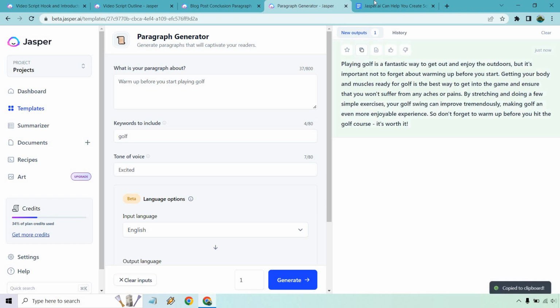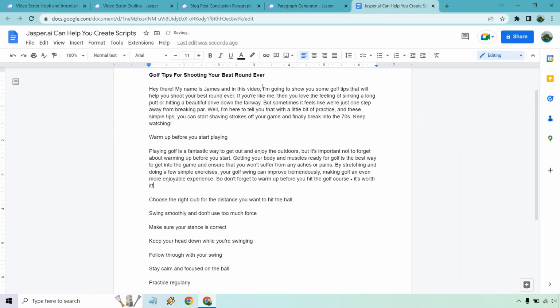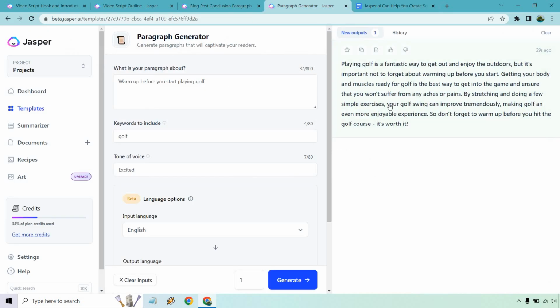Okay, not bad. A little bit general, but let's say that was going to be our subheadline. What I can do now is dive deeper into this. Okay, we can stretch, but what type of exercises and what type of stretches can we do? So let's change it up a little. What are some of the best exercises that I can do to warm up for golf? There we go. So now we have a completely different angle, and this is how we can expand in addition to what we're talking about.